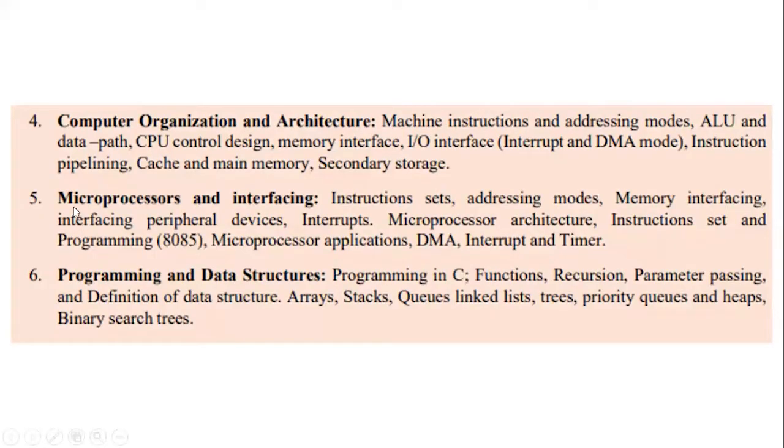So moving on to the next important chapter, we have microprocessors and interfacing. Under microprocessors and interfacing, we have instruction sets. What are instruction sets? It's a set of operations a microprocessor can perform. So we'll be seeing a lot of operations, a lot of instruction sets that a microprocessor will perform. Then you will be learning about the addressing modes, memory interfacing. We already saw memory interfacing under computer organization and architecture, related to the computer system. Here, memory interfacing is entirely related to the microprocessors.